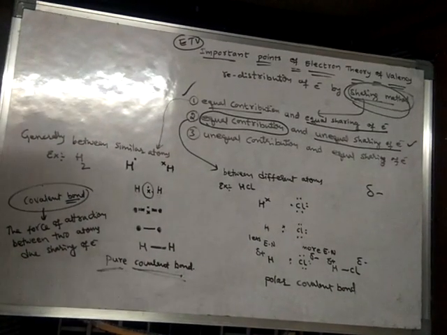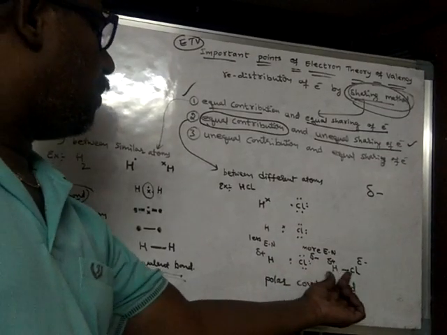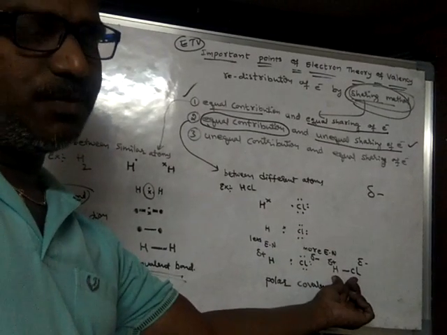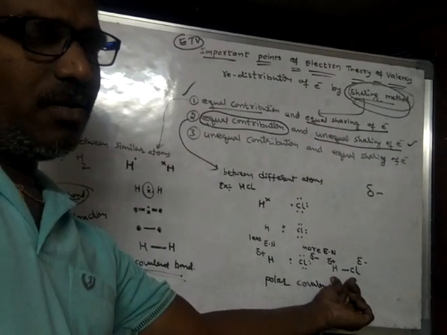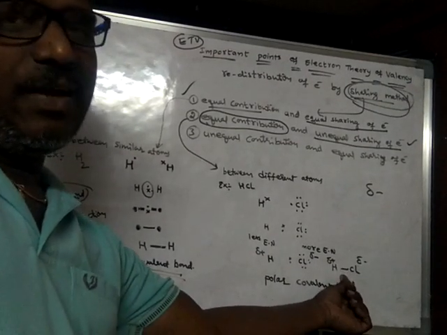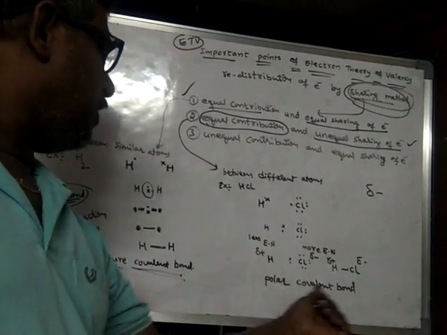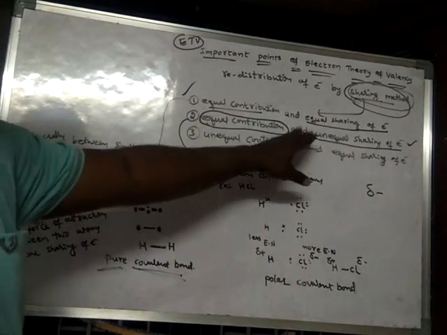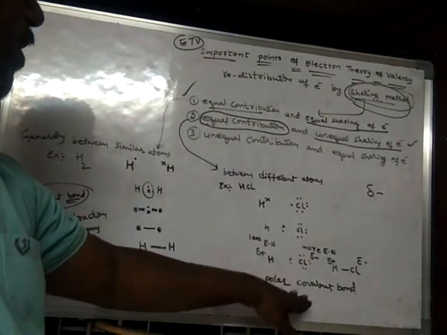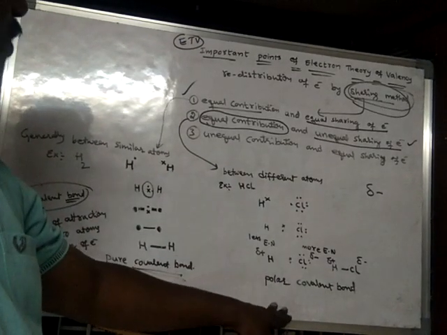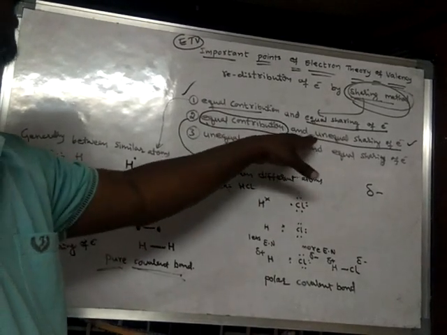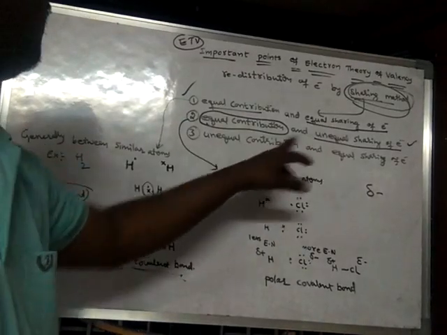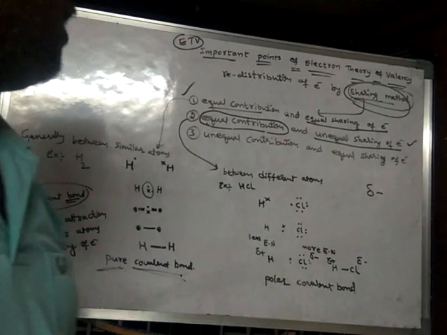Due to unequal sharing, what is happening? Polarity is developed between the atoms, so that bond will develop a polar nature. Hence it is called a polar covalent bond. This is another type of sharing: equal contribution and unequal sharing of electrons.